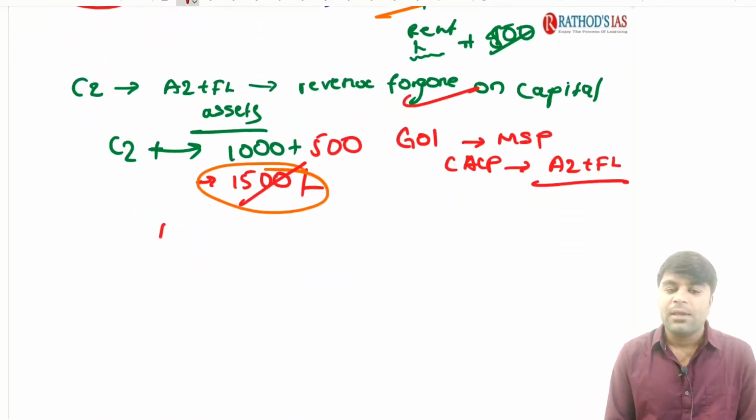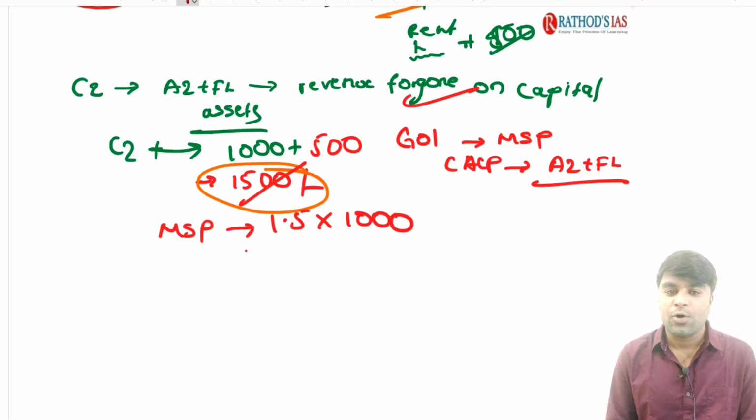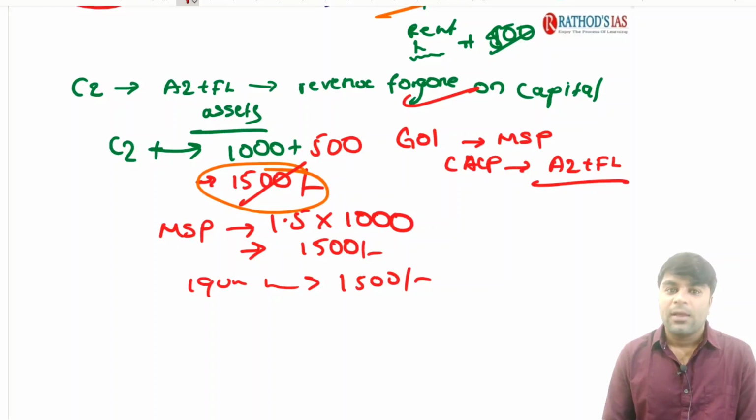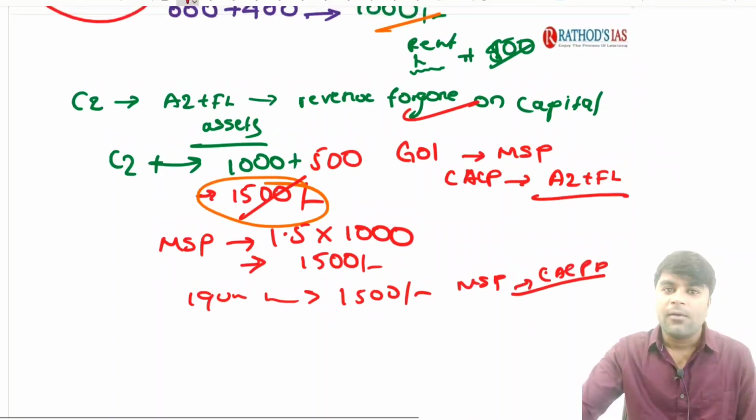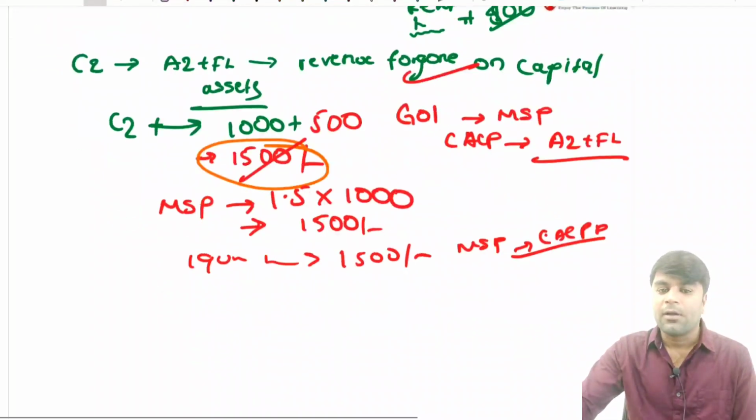I told you MSP is 1.5 times of the cost of production. So about 1.5 times of the cost of production means 1.5 into 1000 rupees. 1000 rupees in our example is the A2 plus FL component of cost of production. So automatically 1.5 times of the 1000 means it is 1500. So 1 quintal of paddy is equal to 1500 rupees. In such a way, guys, the MSP will be recommended by the CACP for the Cabinet Committee on Economic Affairs, and which will be approved and announced by the government of India.